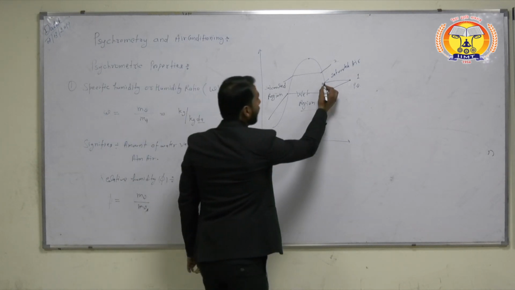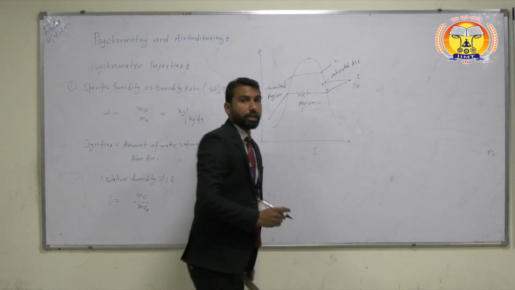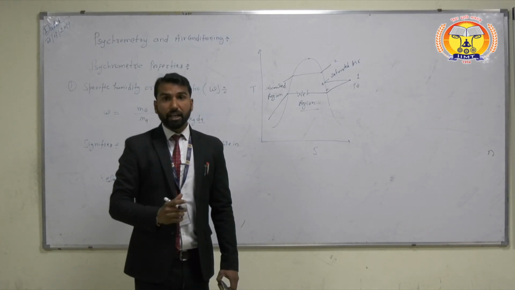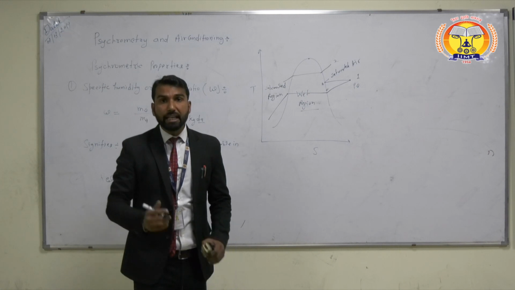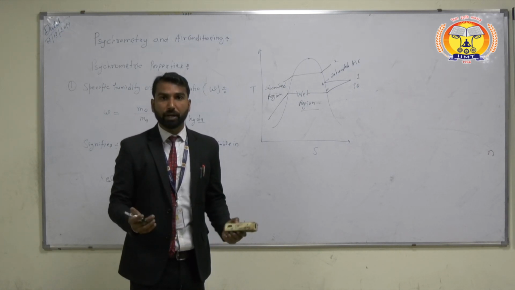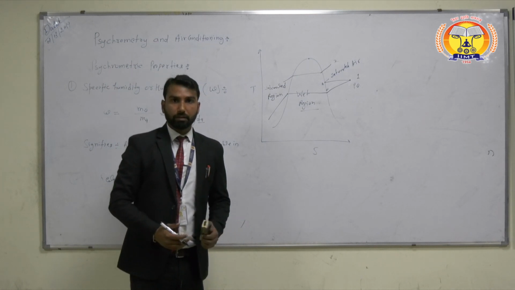The amount of water held in this is known as relative humidity. So relative humidity tells about the water holding capacity, or water absorbing capacity, of the atmospheric air. Thank you guys.